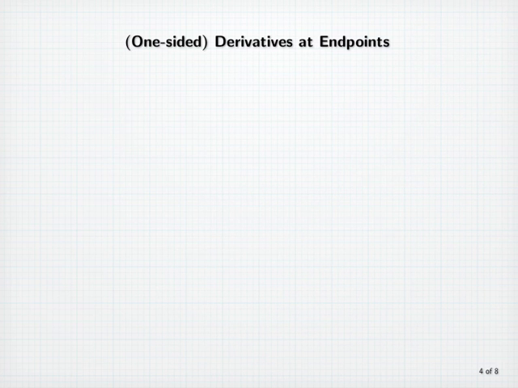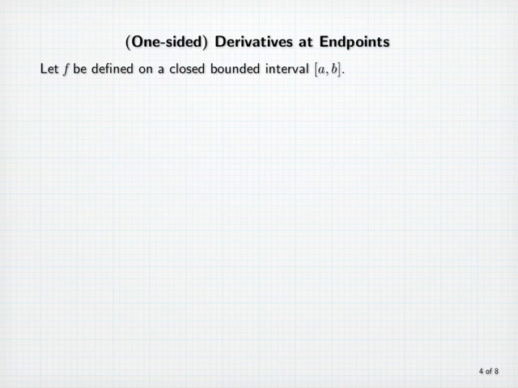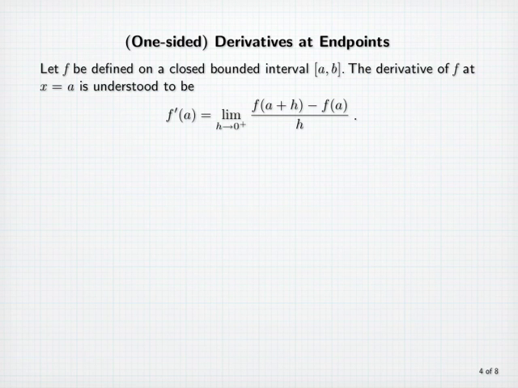One-sided derivatives at endpoints. Let f be defined on a closed bounded interval [a, b]. The derivative of f at the left endpoint a is understood to be the right-sided limit as h approaches 0 of the difference quotient (f(a + h) - f(a))/h. Notice that since a is the left endpoint, f(a + h) may be undefined when h is negative.